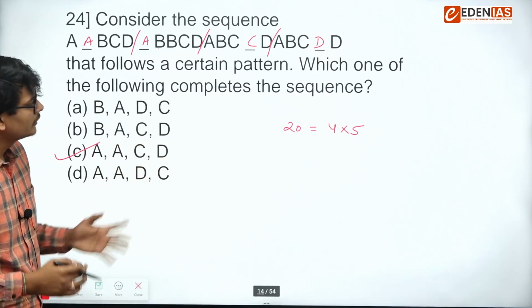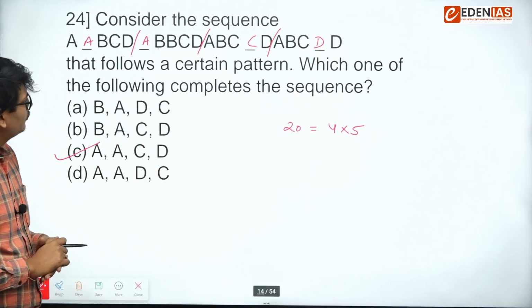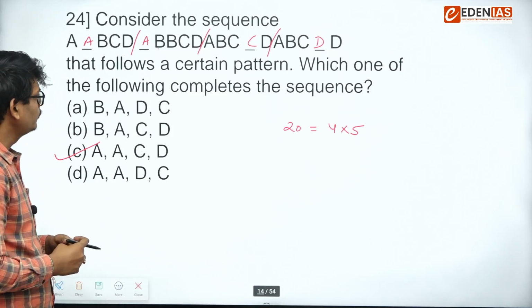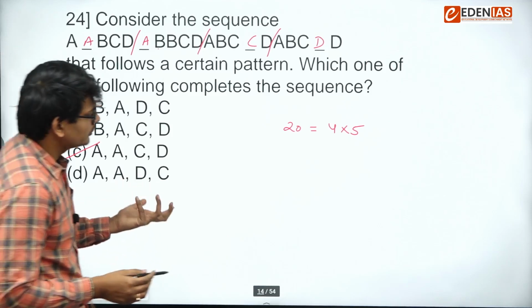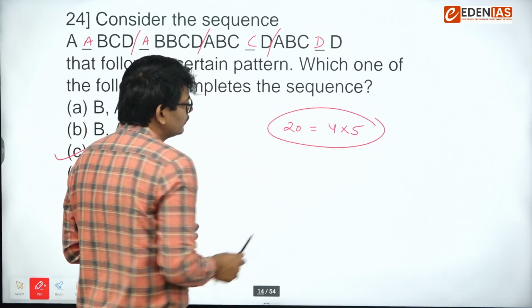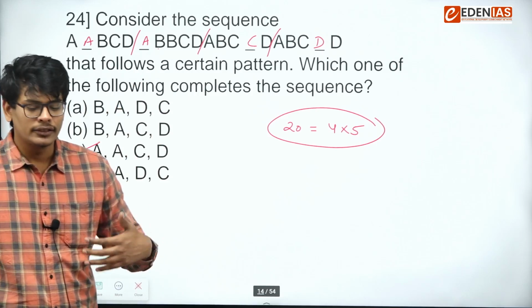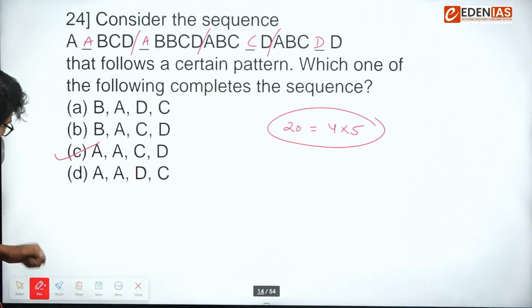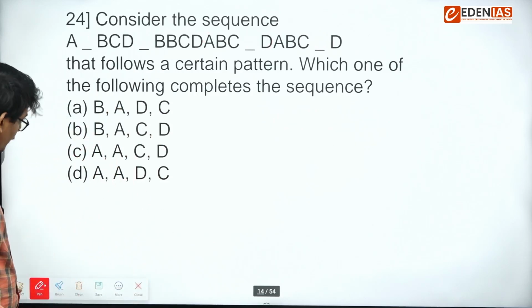So this was the pattern which you have to find out. That was the question. This question was directly based on this concept. First of all, you have to count the number of letters, then you have to factorize it. Next.